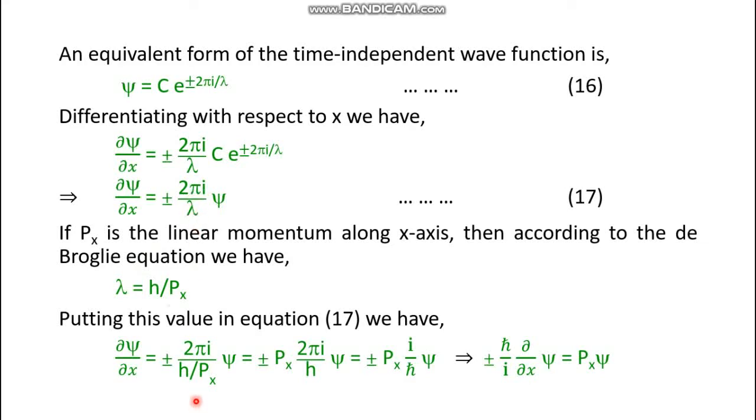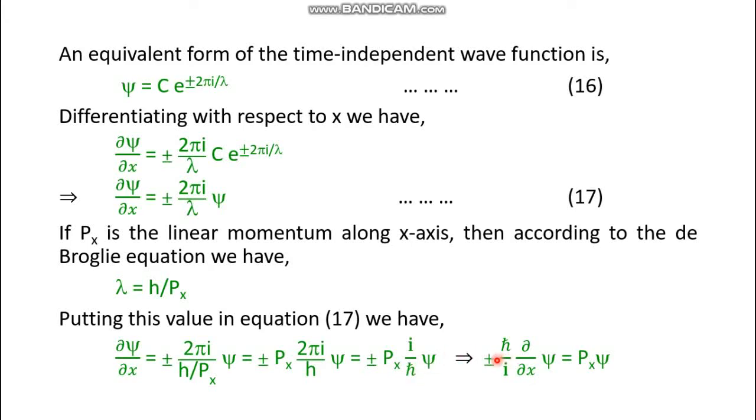In place of lambda we put h by px, and this way we get plus minus px into twice pi i by h into psi. The pi, if taken to the denominator, goes with h and it becomes h cross. That is why instead of twice pi by h we write h cross in the denominator. So this is plus minus px into i by h cross, then psi.